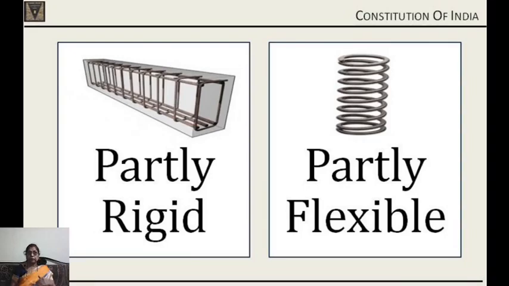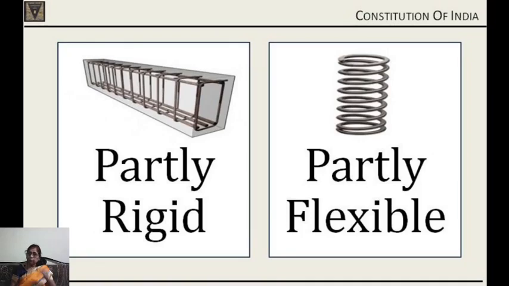Then we can say that we are having a power to amend the Constitution also. Our Constitution is not very rigid. Our Constitution is not very flexible. There is a combination of both. It is partly rigid and partly flexible.